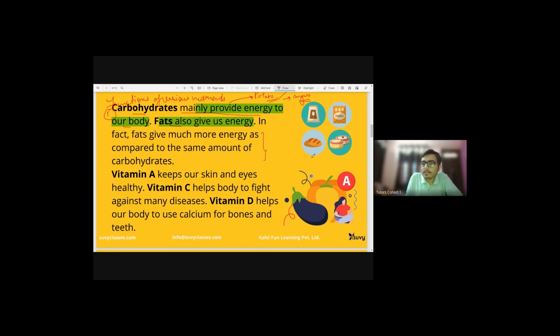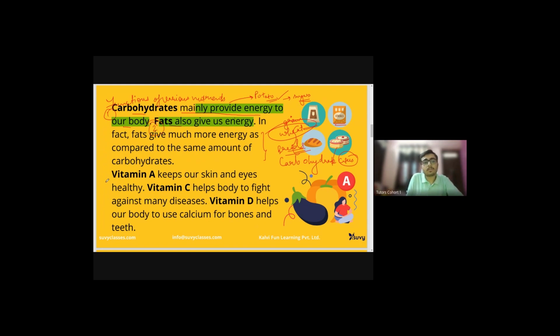So you can see in this image, these are the carbohydrate sources. This is cereals, and I guess this is a grains packet, some kind of grains. Wheat is also rich in carbohydrates. The breads are also rich in carbohydrates. I'm not sure what this is, I guess something related to cakes. And cakes are made from flour, be it gram flour or whole wheat flour, but all are rich in carbohydrates and fats. So I guess that's why this has been here. Then we have discussed carbohydrates and fats.